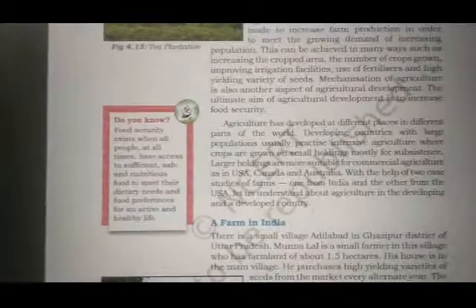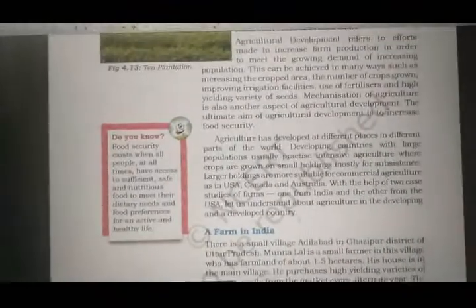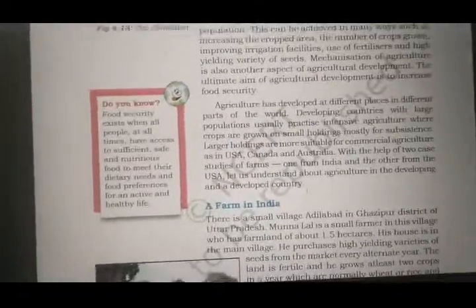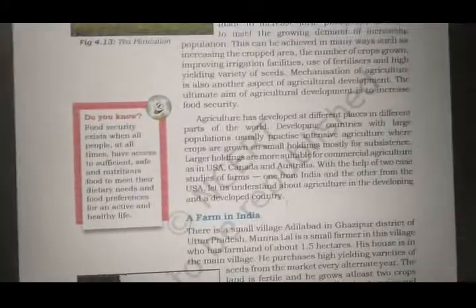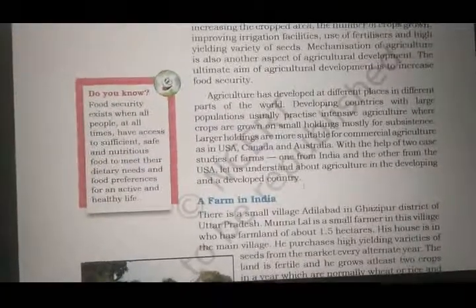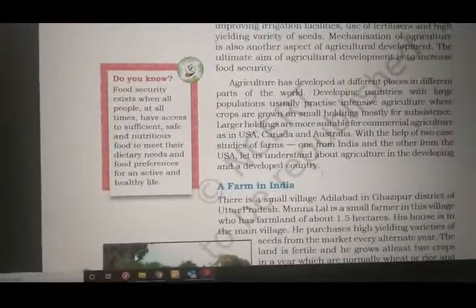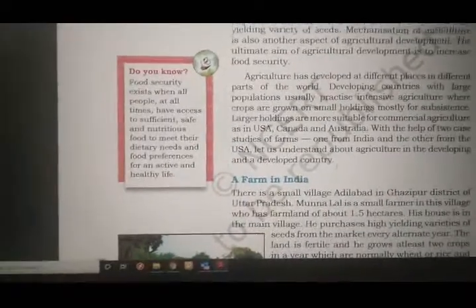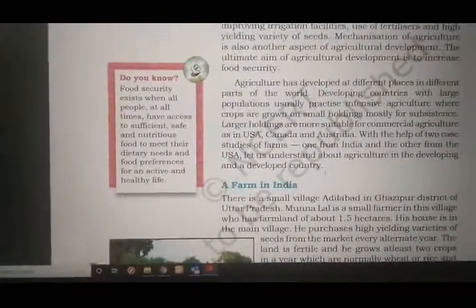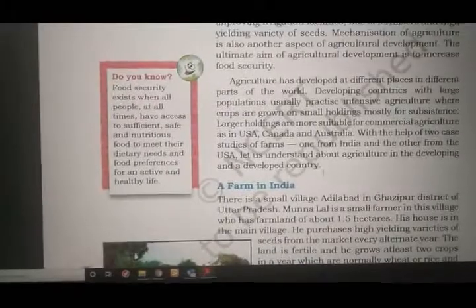India actually followed primitive means, primitive techniques, old techniques. That is why we used to practice intensive agriculture. But in the USA, they started using a lot of modern technologies on the farms. So that is why there is a case study about farms of USA and farms of India that we will understand. But before that, do you know?